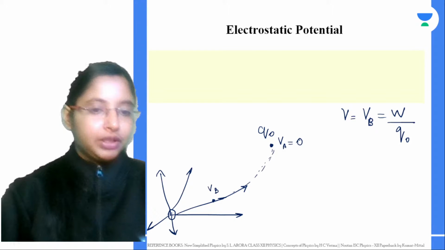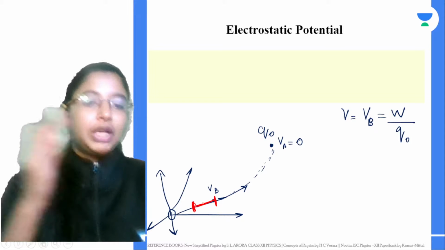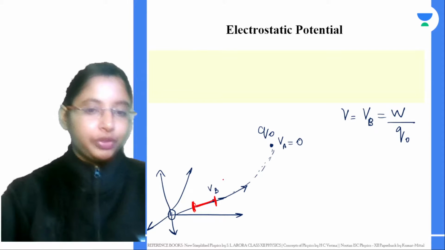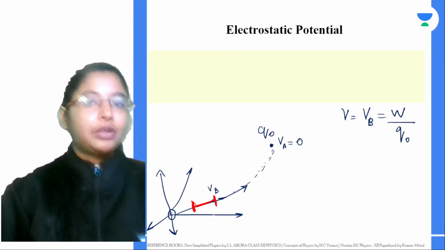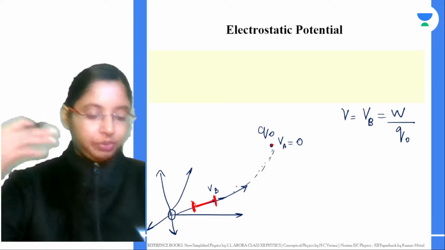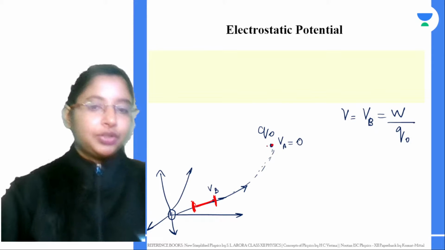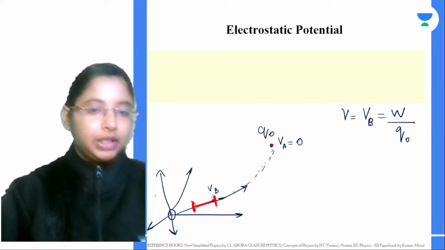Now if you keep moving inside this field line influence, and you ask what work has to be done in moving the unit charge from this point to this point, that will be the electric potential difference. If you're moving it from infinity to here, infinity means the potential there is basically 0, since it is not in the influence of this positive charge at all. So the work done in moving the charge from there to this point over here is called your potential difference.